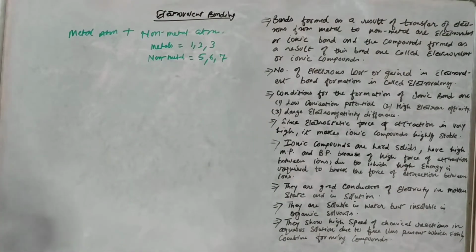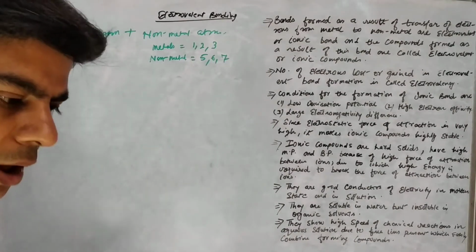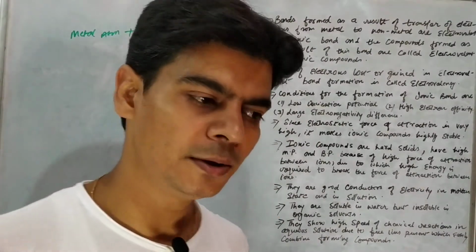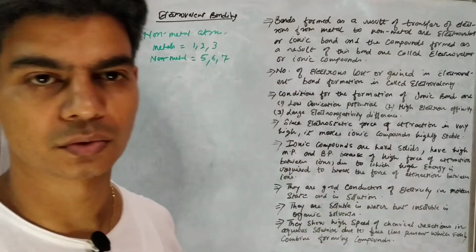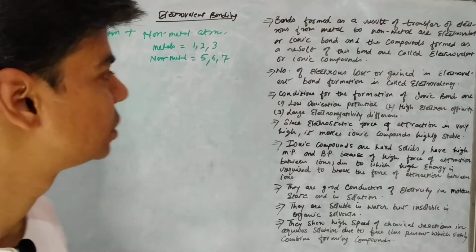So metals have a smaller number of electrons in the outermost shell, while non-metals have more electrons in the outermost shell.